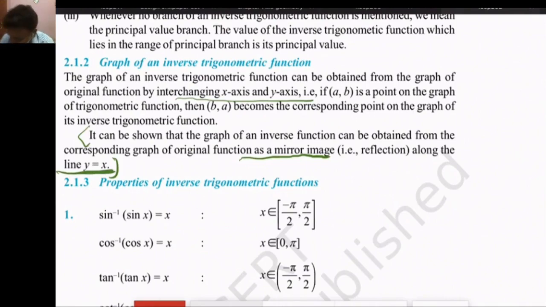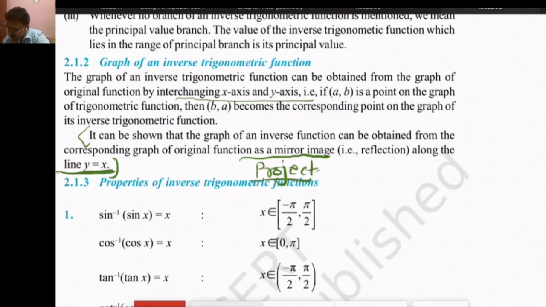You have to download this book from the NCERT folder, and this is a very important point. The mirror image of the direct function gives us the inverse function graph, but this will not be true directly. For example, I want to give you a project. This is a project for you.